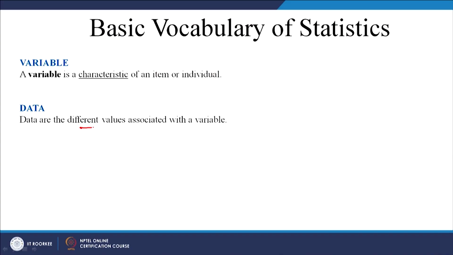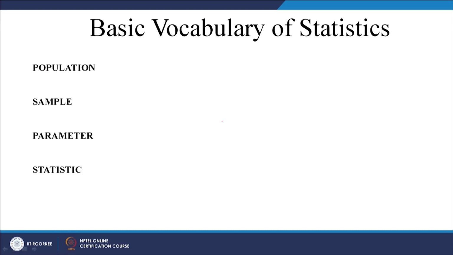We have also seen a couple of definitions. What is a variable? It is a characteristic of an item or an individual, for example, height of students, weight of students and so on. All these are variables. Data are the different values associated with a variable or with variables. Let us look at some basic vocabulary of statistics. You have population, sample, parameter and statistics.